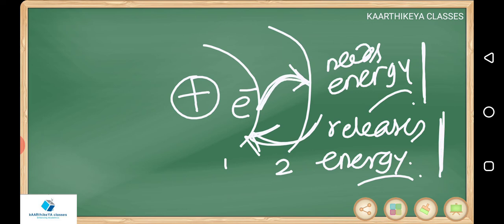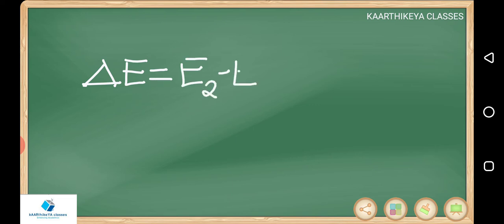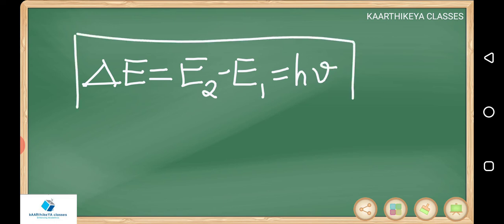This is called excitation. Jumping into higher orbits is called excitation, and coming back to the original position is called de-excitation. Excitation or de-excitation, whatever it is, the energy difference delta E is equal to E2 minus E1 is equal to h nu.